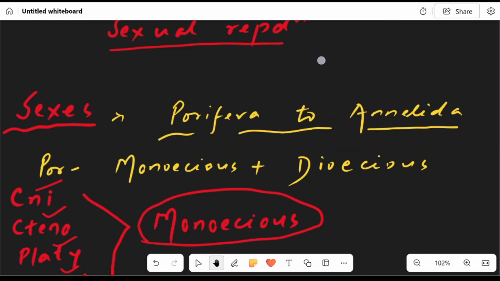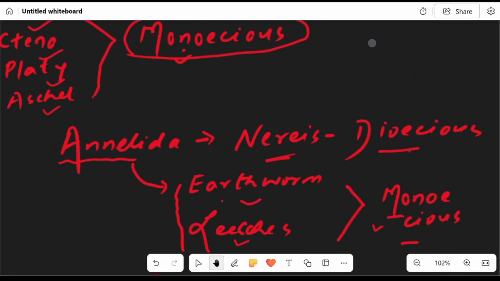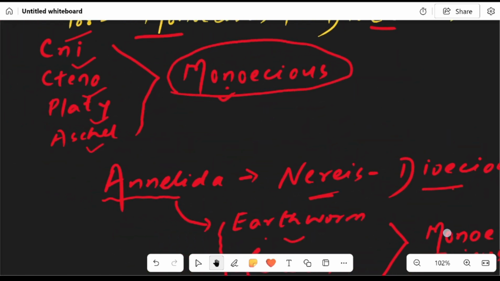Now the second point, sexes, Porifera to Annelida. Porifera is monoecious as well as dioecious, while Cnidaria, Ctenophora, Platyhelminthes, Aschelminthes, these are monoecious. First time dioecious is seen in Annelida. The nearest is dioecious, while earthworms are monoecious. Arthropoda to Hemichordata, it's only dioecious, the advanced ones here.